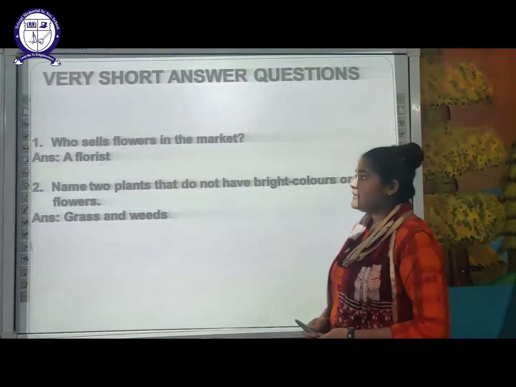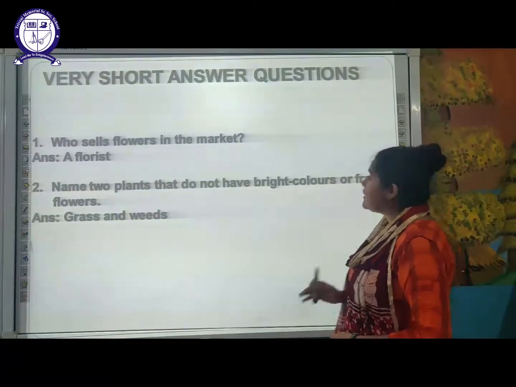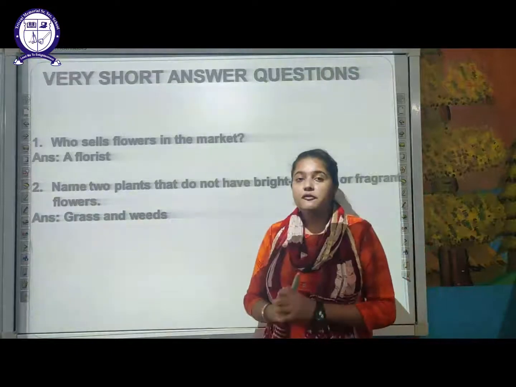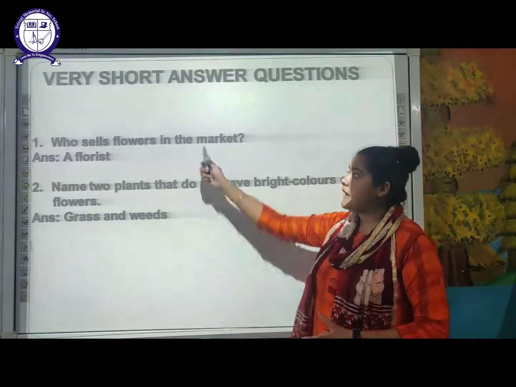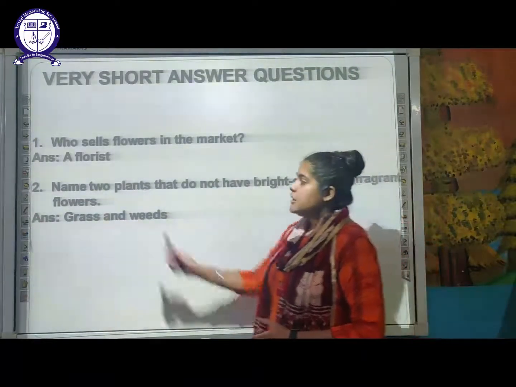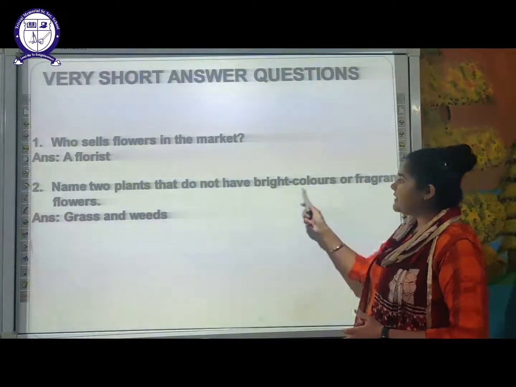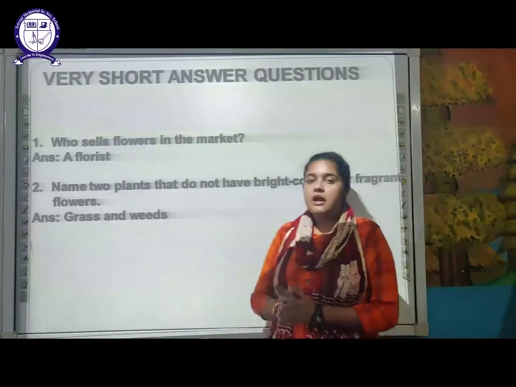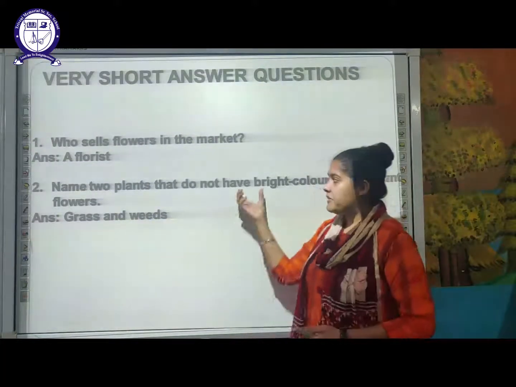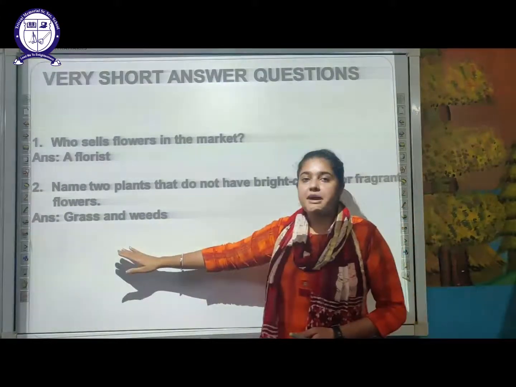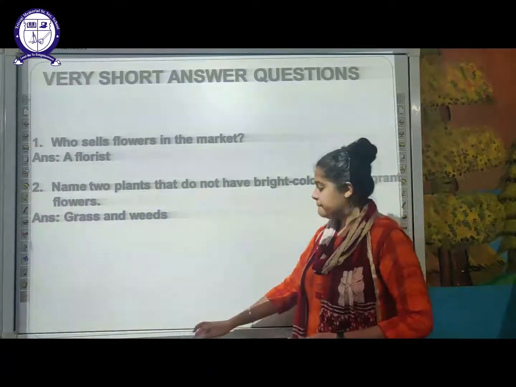Let's move on to the next, that is very short answer question here. Who sells the flower in the market? As I told you, the florist is the person who sells the flower in the market. Next is, you have to name 2 plants that do not have bright color or fragrant flower. There are certain plants which do not have very bright color or fragrant flower. The examples of them are grass and weeds.